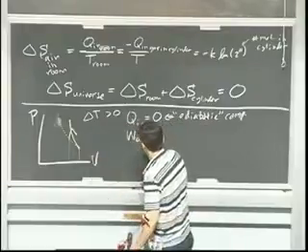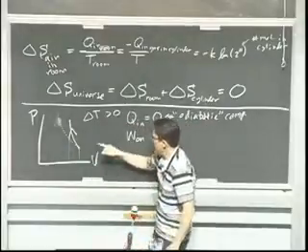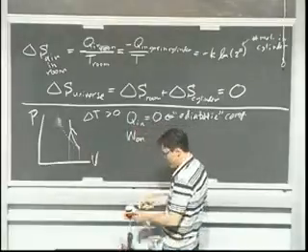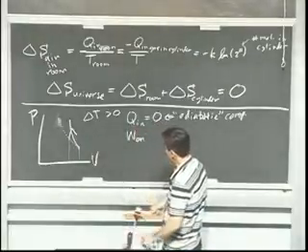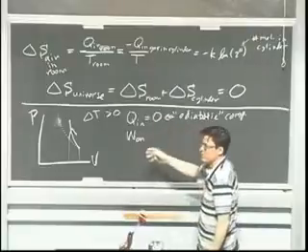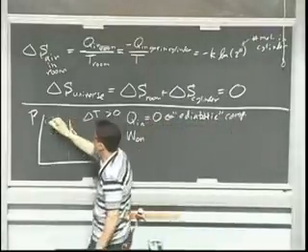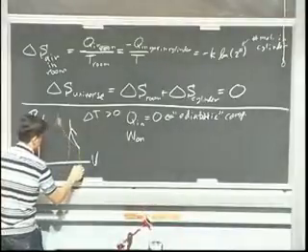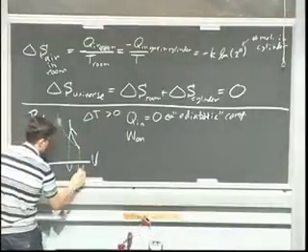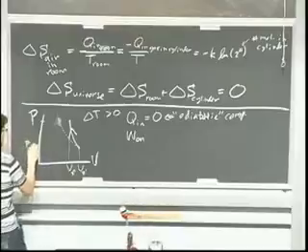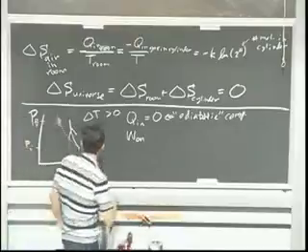Was the work on the gas positive or negative? Yeah, I did work on the gas to compress it, so it's bigger than 0, and we worked it out last time. I'm not going to go through that math all again, but actually it's not too bad. It's easy to calculate, by the first law of thermodynamics. The only way you change the energy is by adding heat, and there was no heat exchange. So all we have to do is know what P initial, P final, V initial, V final are. If we call this V initial, V final, this is P initial, P final, right? If we know those things, it's actually not so bad.